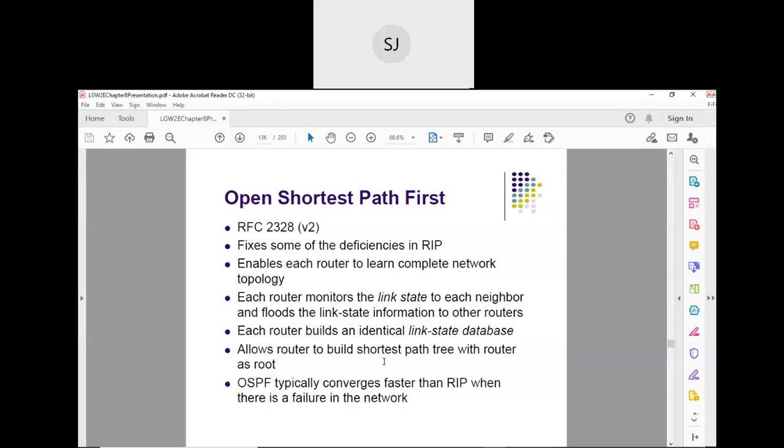After receiving the link state information from all its neighbors, every router will build a link state database. What is in the link state database? The complete picture about the entire topology. Once that entire topology is available, it builds a shortest path tree, with that particular router as the root.